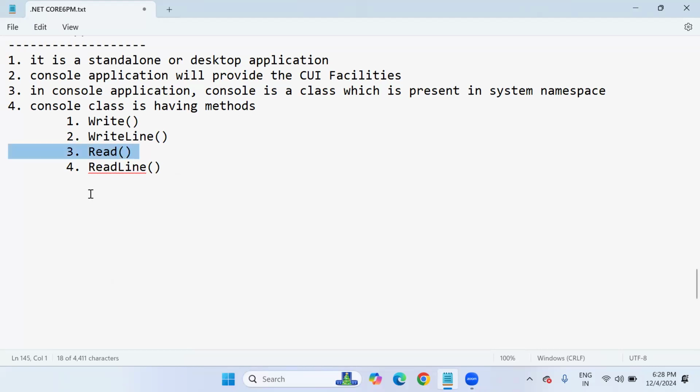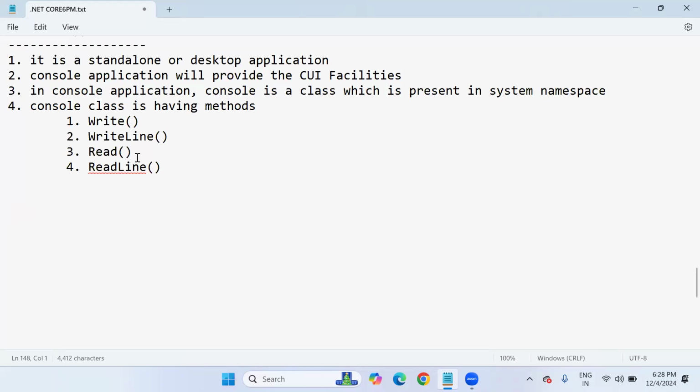But what is the difference? Suppose I enter my input as Mohan, it's just a name, a group of characters. When we use the read method, what will happen? The read method will read a single character, or the next character. That means character by character it will read, sir. Like the M character it will read first, the O character after, the H character after that, then A and N. So one by one, each character will be read.